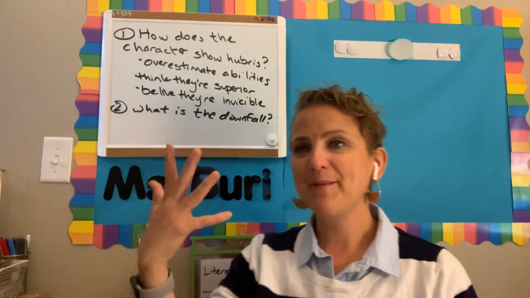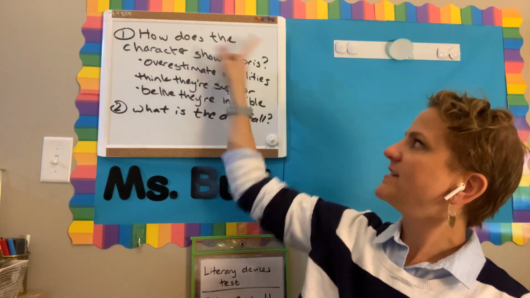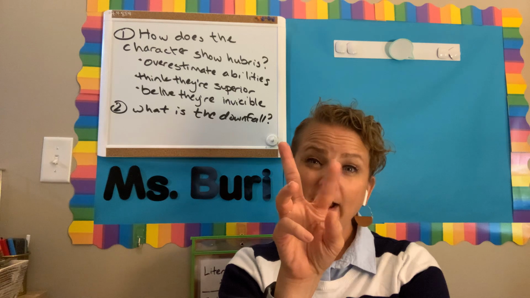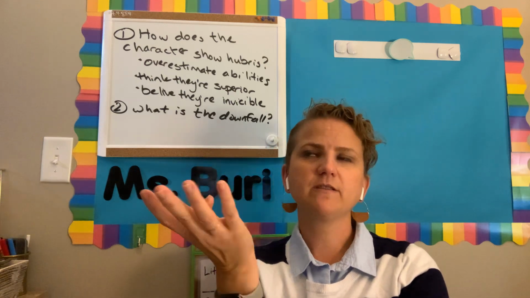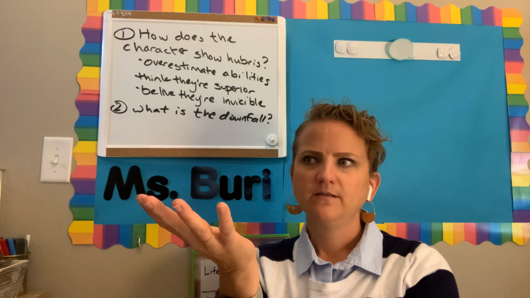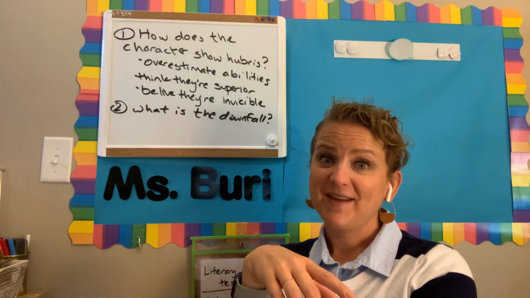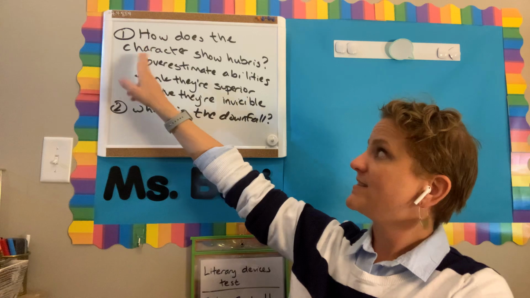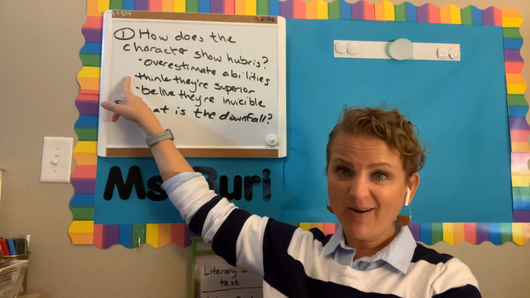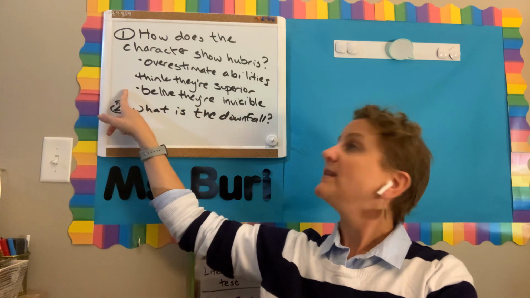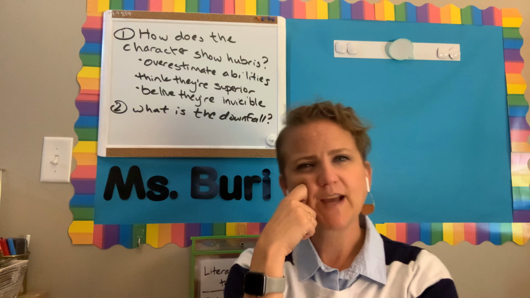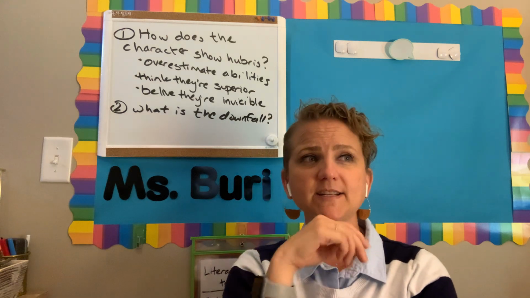Okay, so fifth graders, remember the first thing we're thinking about is how does the character show hubris? So first we want to think we have Echo and Narcissus. Which of those characters shows hubris? So that's right, we should be identifying Narcissus. And so the question is, does he overestimate his abilities? Does he think he's better than everybody else? Or does he believe that he's invincible? So what do you think? Which of those options seems best to apply to Narcissus?